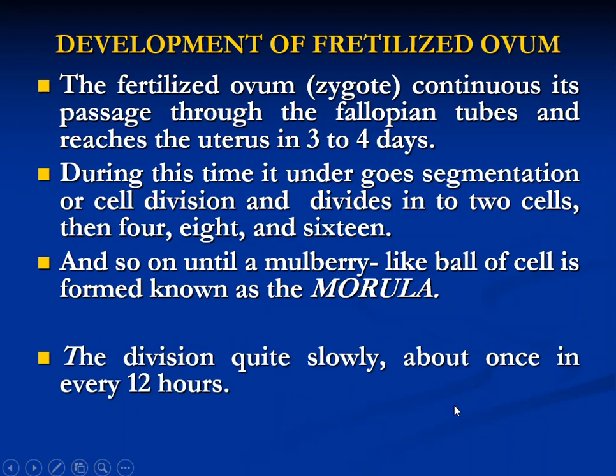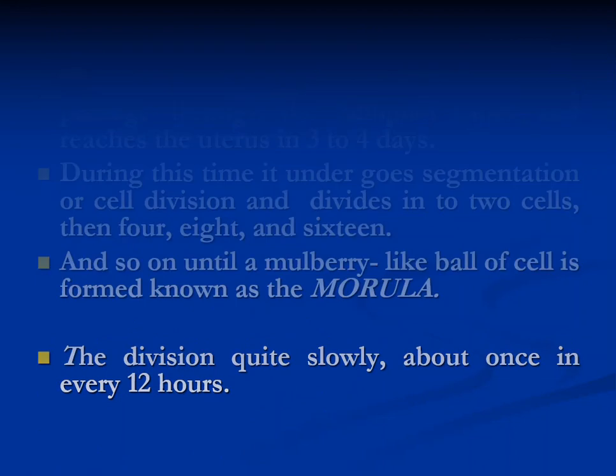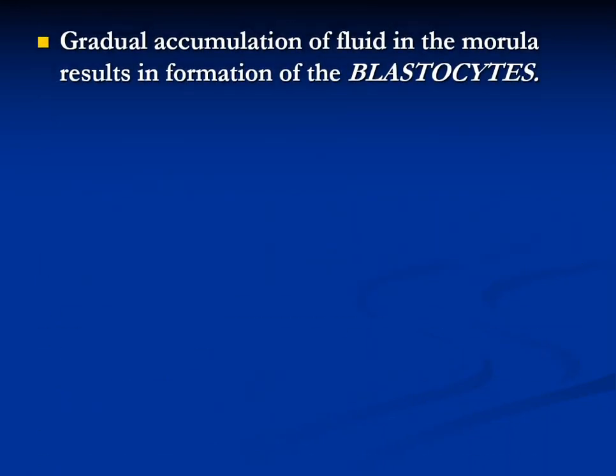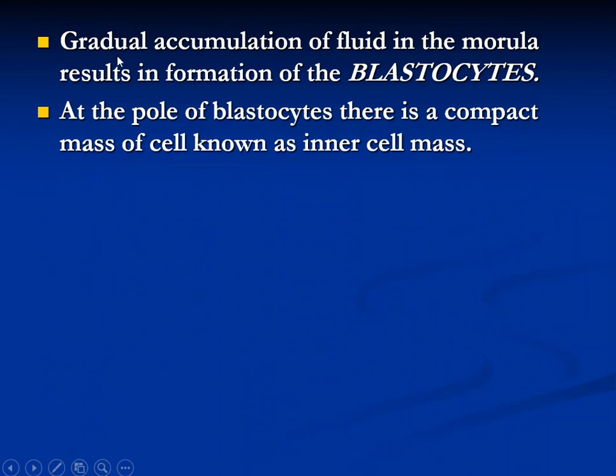The division is quite slow, about once in every 12 hours. So in one day, there will be two divisions. There is gradual accumulation of fluid in the morula that results in the formation of the blastocyst. What is a blastocyst? The morula is there, and the accumulation of fluids under it results in the formation of the blastocyst.